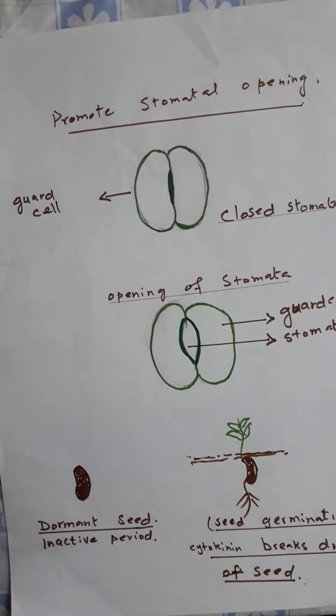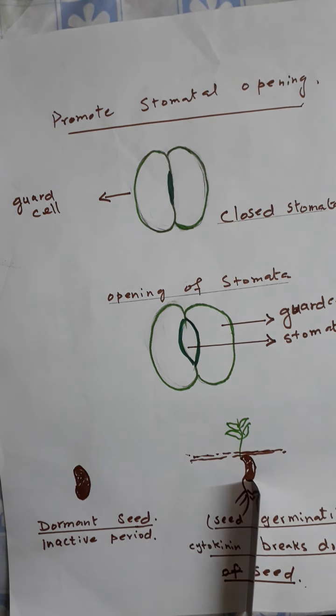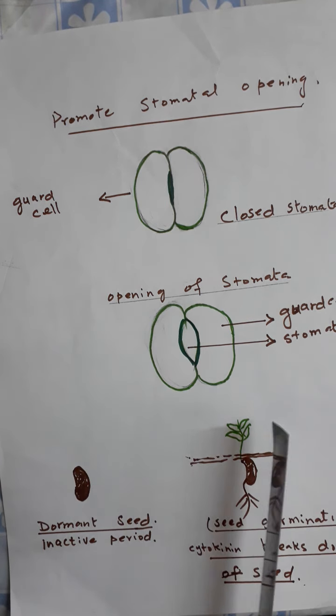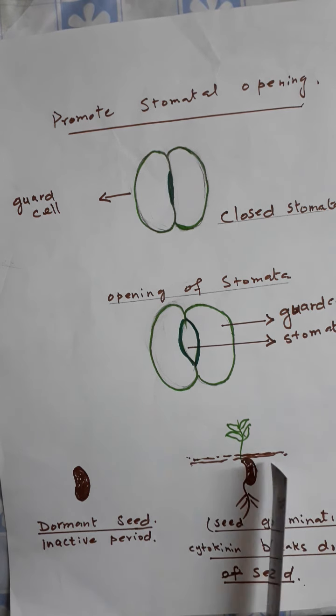Now we come to the commercial application of cytokinin. Cytokinin is used to delay aging of fresh crops like cabbage and lettuce, as well as keeping flowers fresh. It is also used to break the dormancy of seeds. Dormancy is the inactive period of the seeds. When it starts its germination, then it can grow into a new plant. So this hormone breaks the dormancy of the seed at the time of germination.